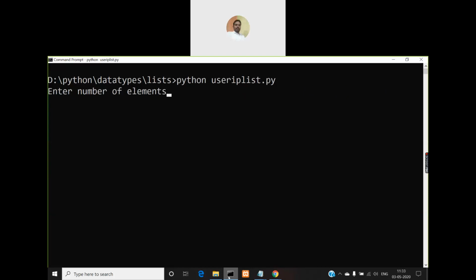Now initially the list is empty, so I'll be giving some elements. Say the first element I'm giving as 9, second 5, then 3, then 7, 10, 4, 2, 8, 9.